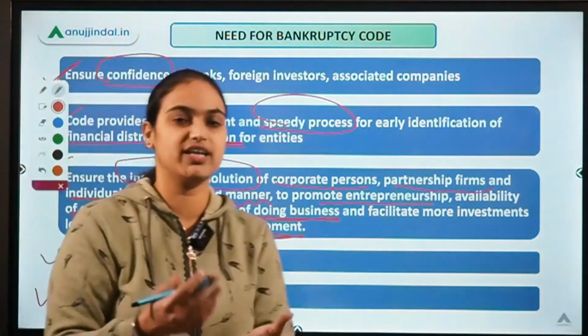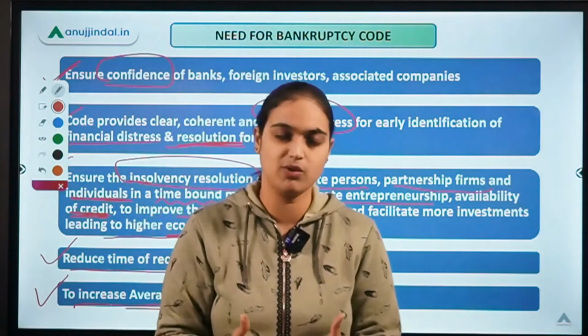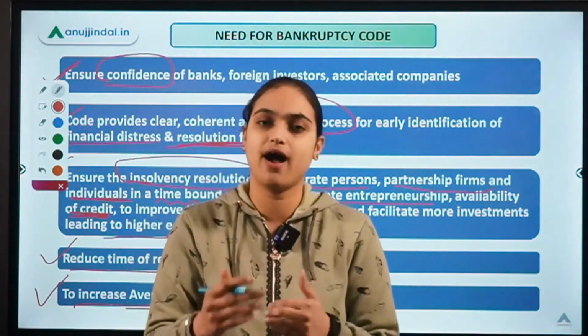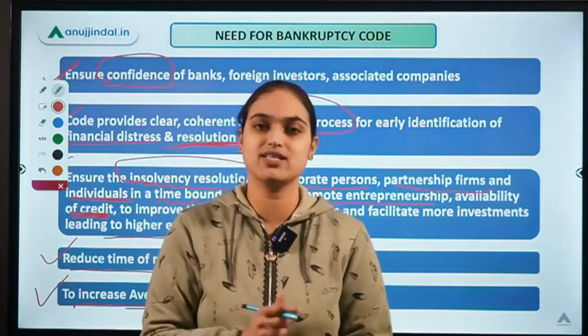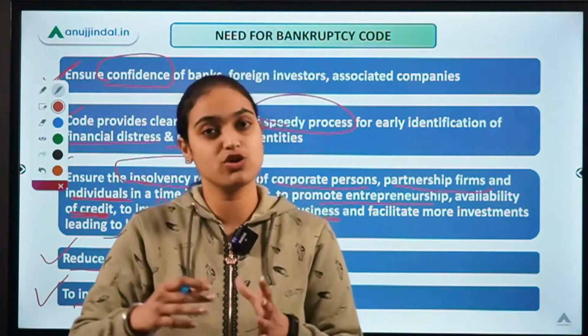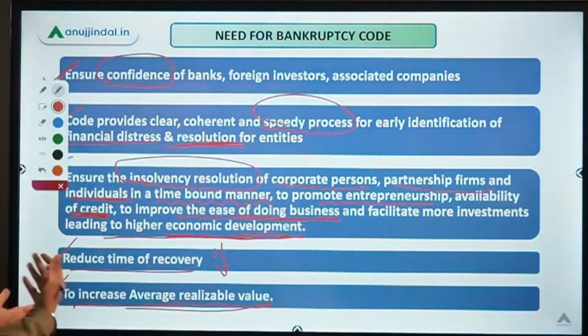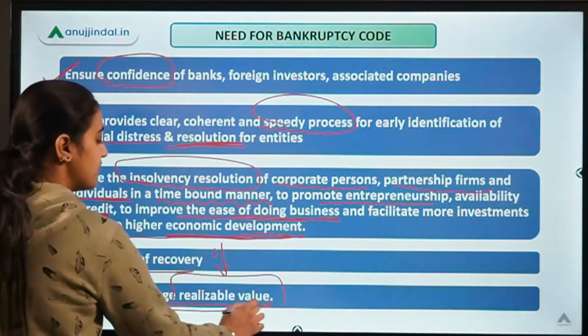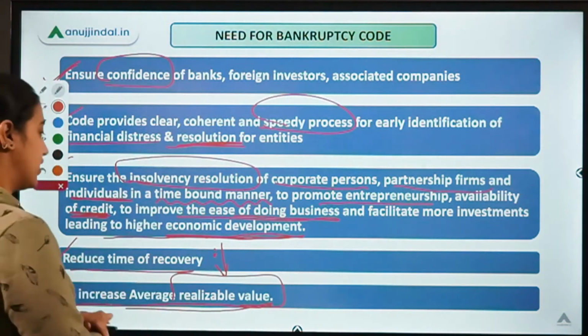Now, instead of shutting down the business and selling off the assets to get the amount recovered, this code also focused on how to make sure that the business continues to run and the amount gets recovered. Moreover, the focus is on recovering as much assets as possible. So, increase in the realizable value, whatever could be realized, one should realize that was again the objective of this code.